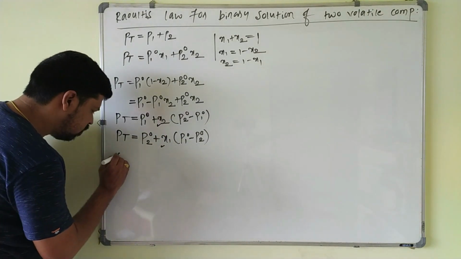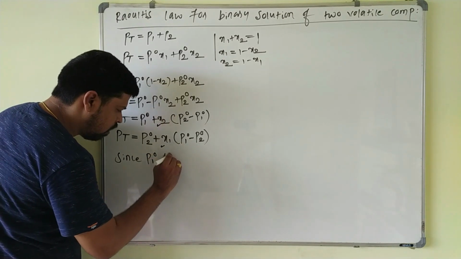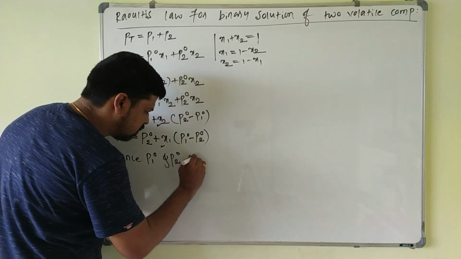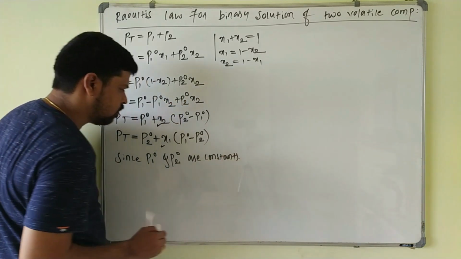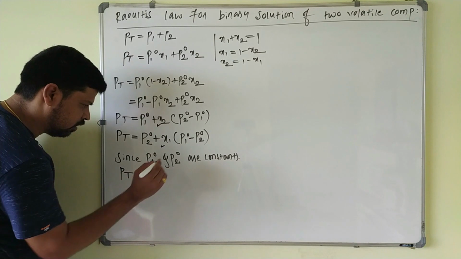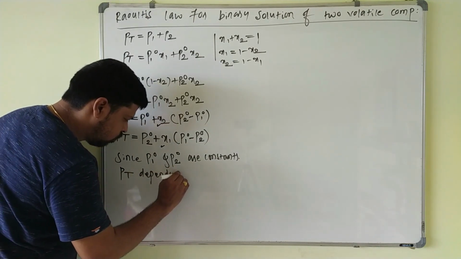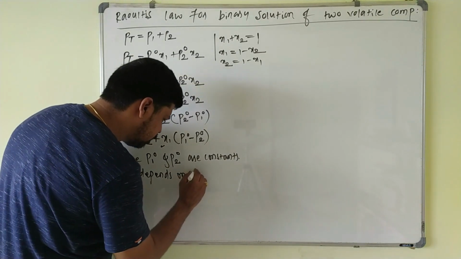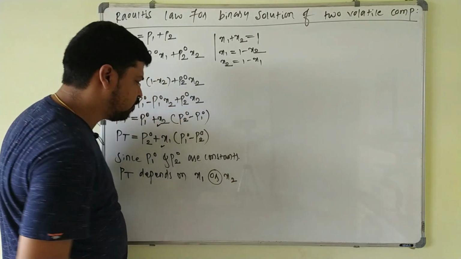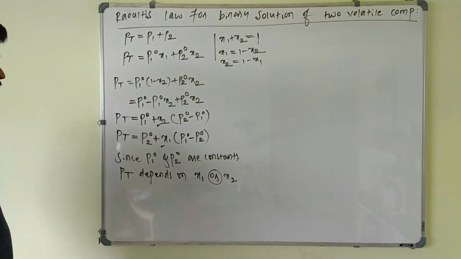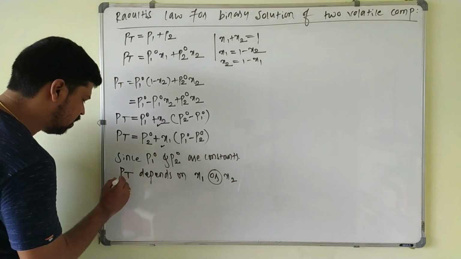So since P1 naught and P2 naught are constants, P total depends on x1 or x2. This is nothing but the mole fraction of solute or the mole fraction of the solvent. This is the solvent and this is the solute here. So according to Raoult's law,